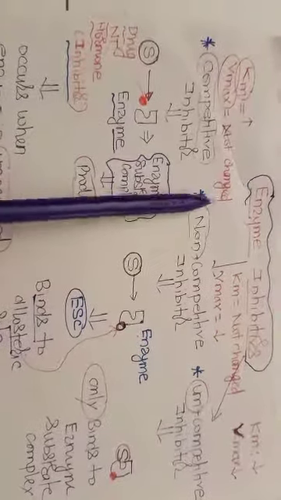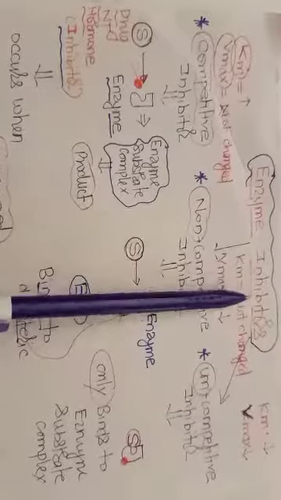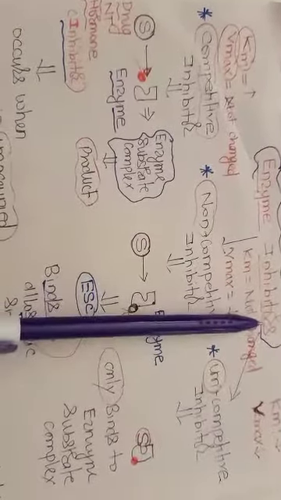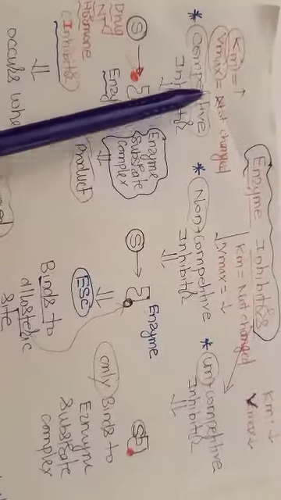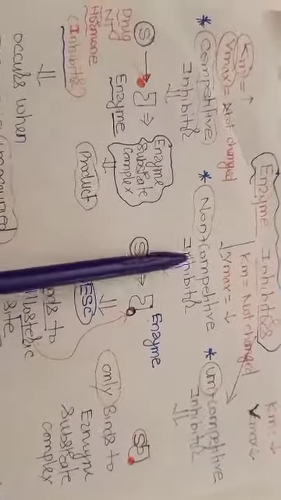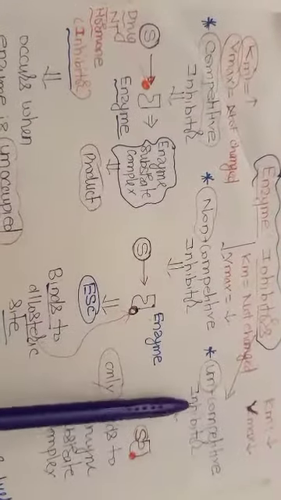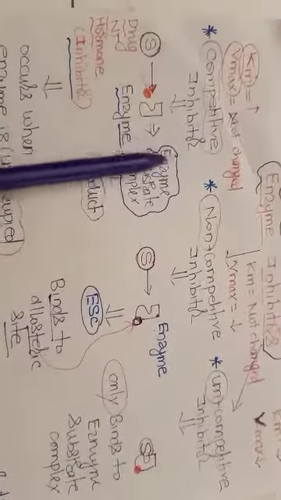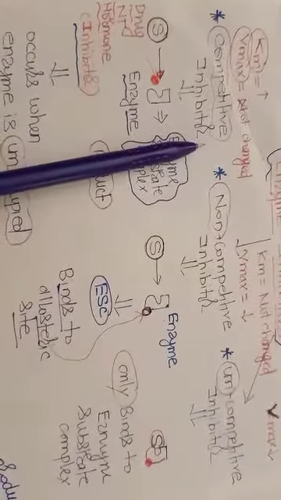Today we'll discuss enzyme inhibitions, or enzyme inhibitors. There are three types of enzyme inhibitors: competitive inhibitor, non-competitive inhibitor, and uncompetitive inhibitor. So what is meant by competitive inhibition or competitive inhibitors?